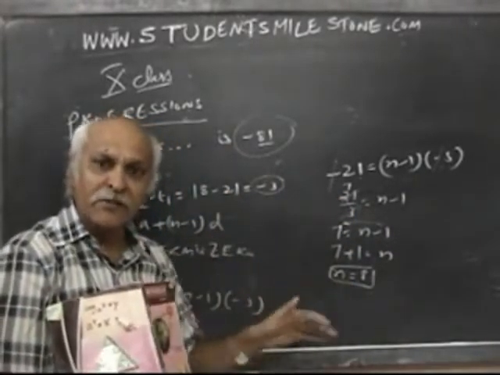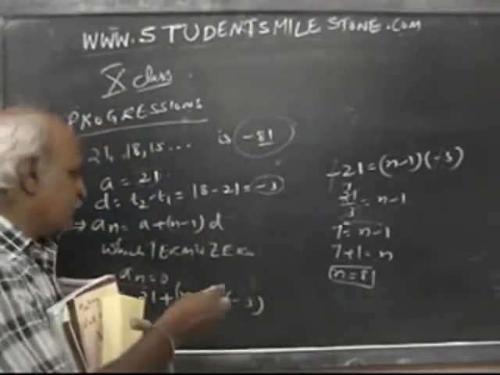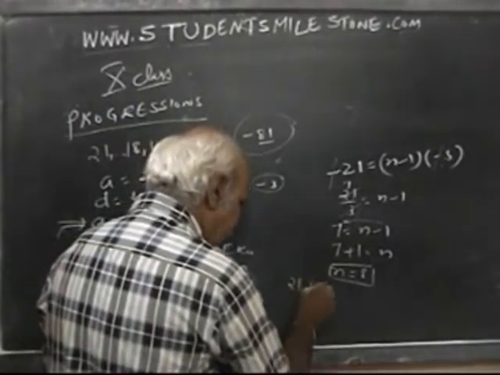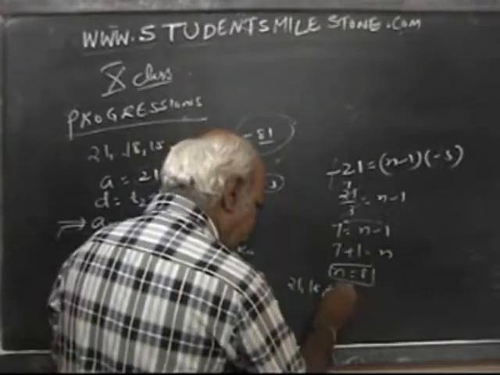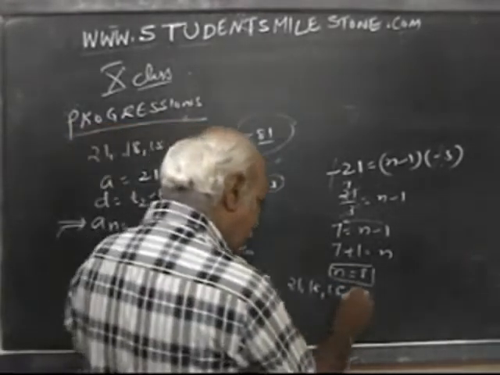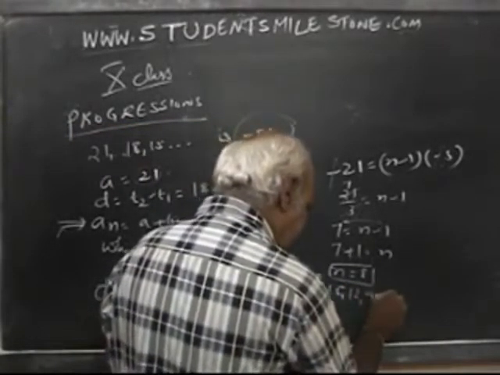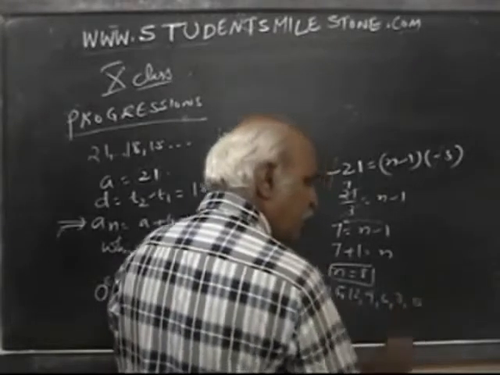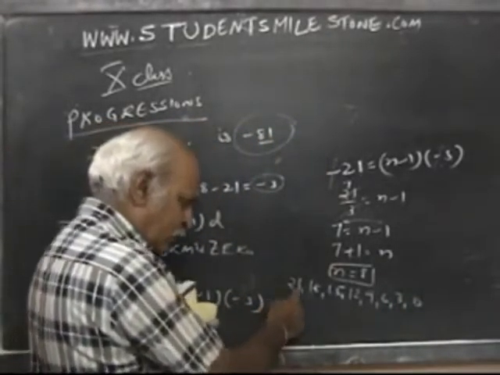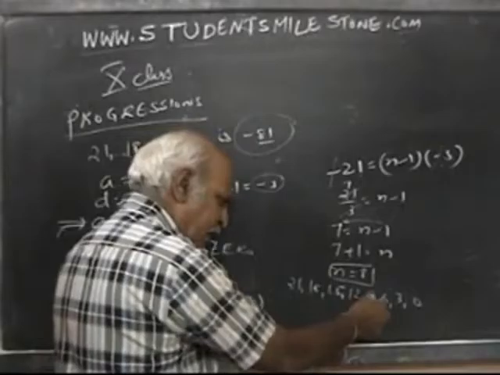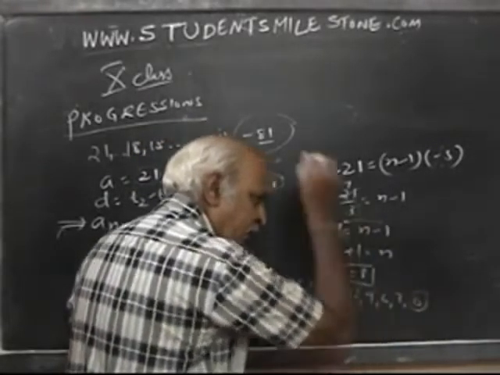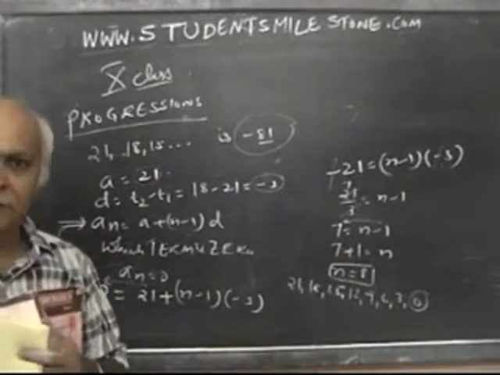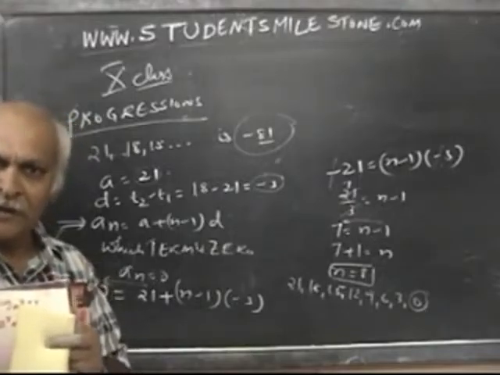N term is what, sir? N is what? 8. Now let us see whether we are right or wrong. So 21, 18, 15. Now it is decreasing by 3, sir. What will happen? 12, 9, 6, 3, 0. First one, 2, 3, 4, 5, 6, 7, 8. What happened? The 8th term has become 0. So my answer is right. So what I have done is right.